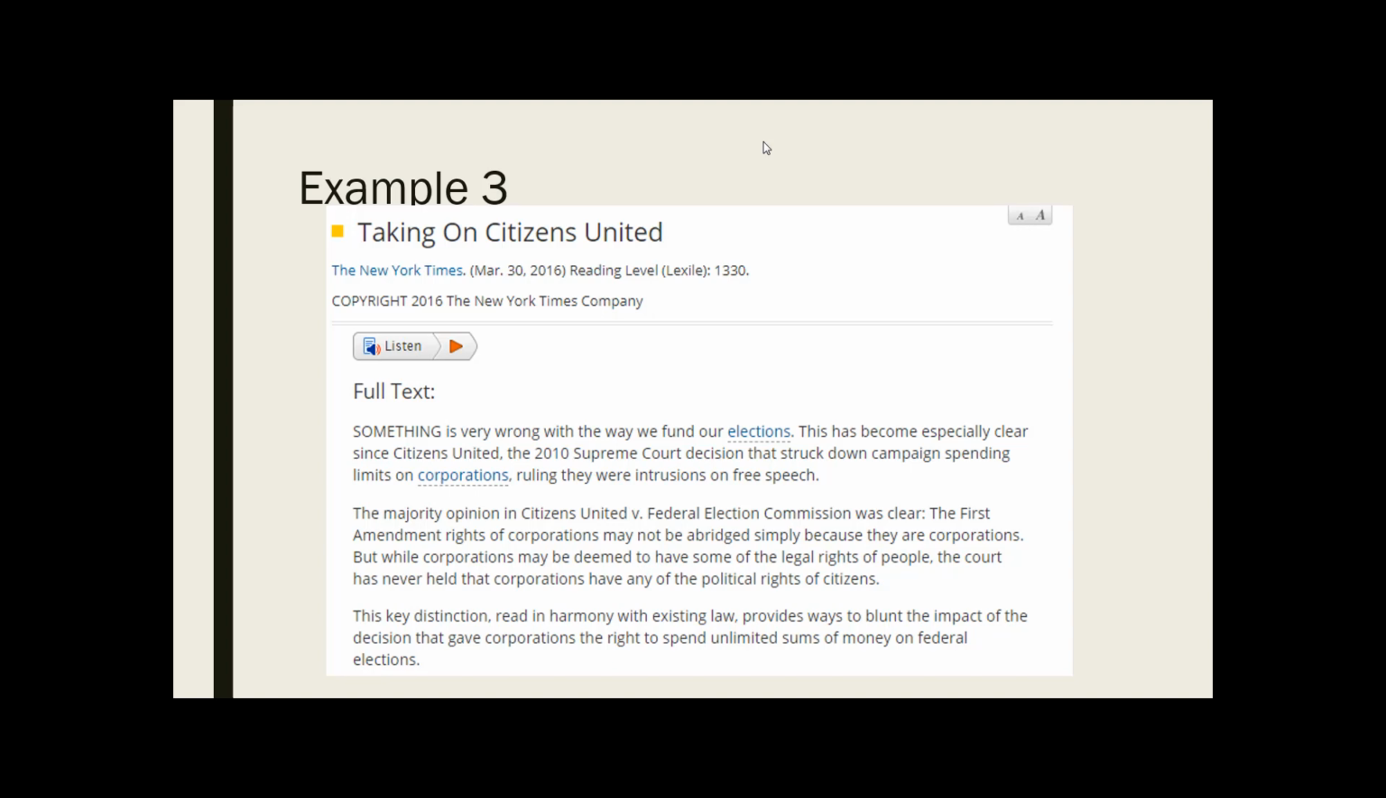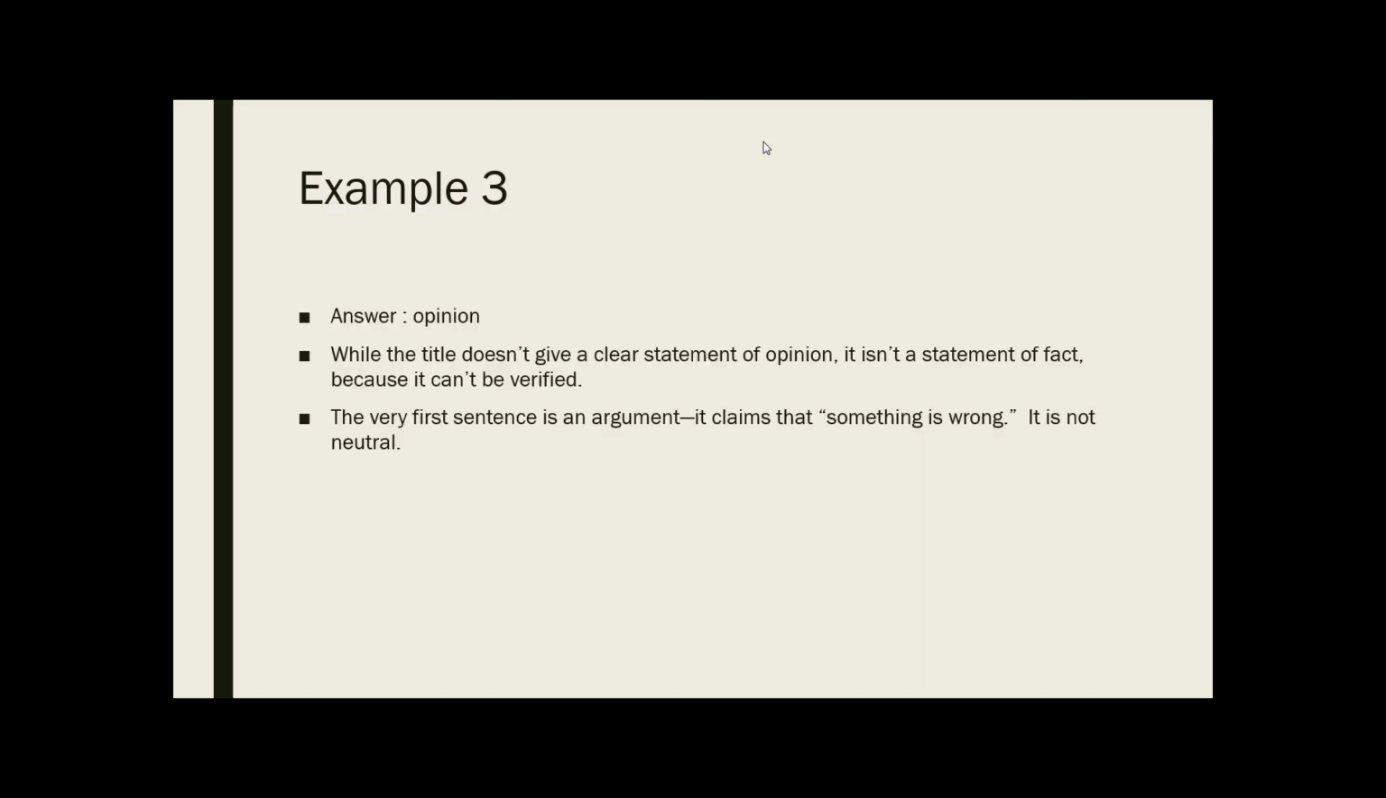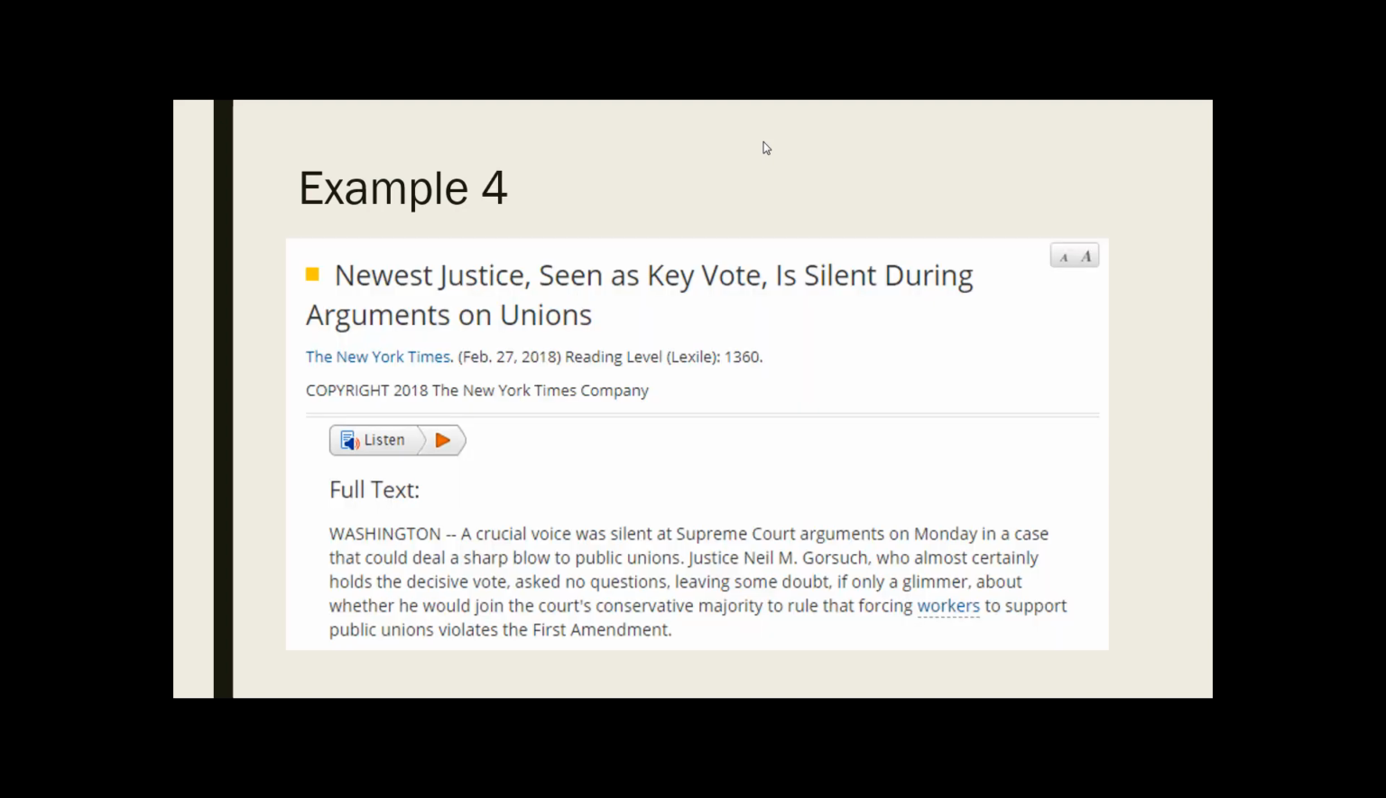Hopefully, by the time you read that, you said, yes, obviously this is an opinion piece, right? Because this is telling us how to feel. This is not an objective statement of funding elections, right? This is telling us something's wrong. This is cluing us in that the author thinks something's bad, thinks something's negative. So for those reasons, right, this is an opinion piece. Okay, on to example 4.